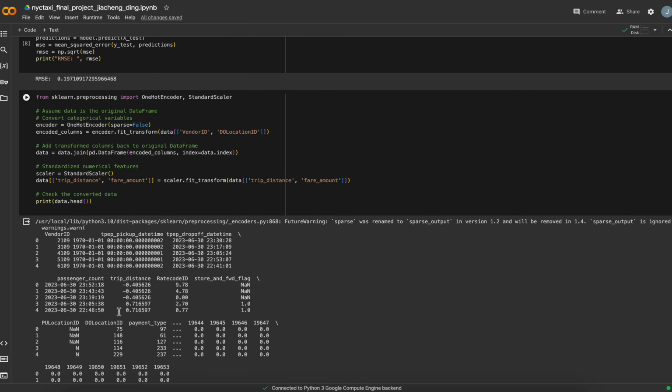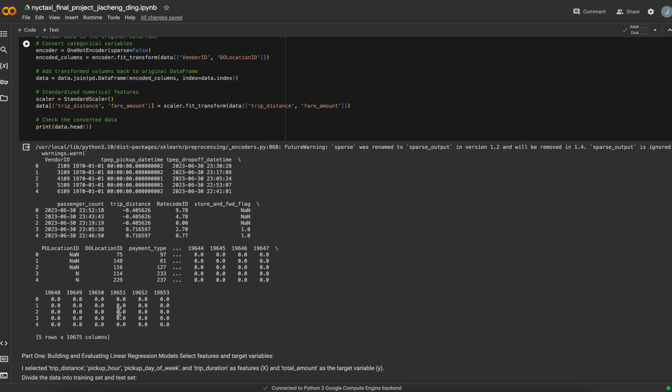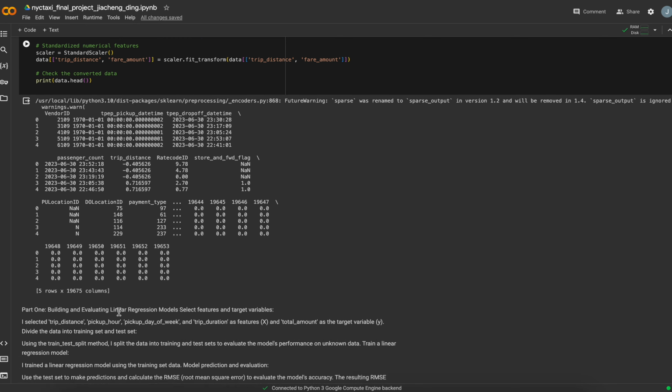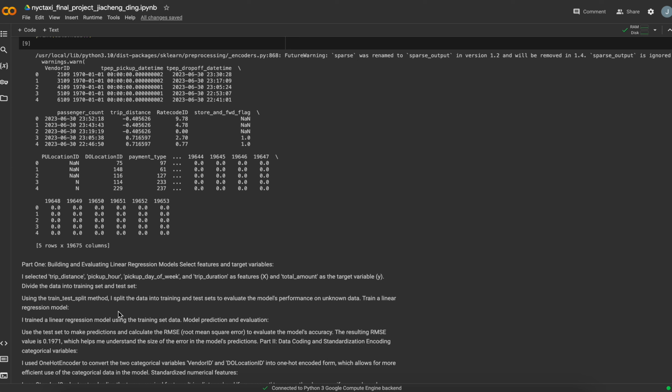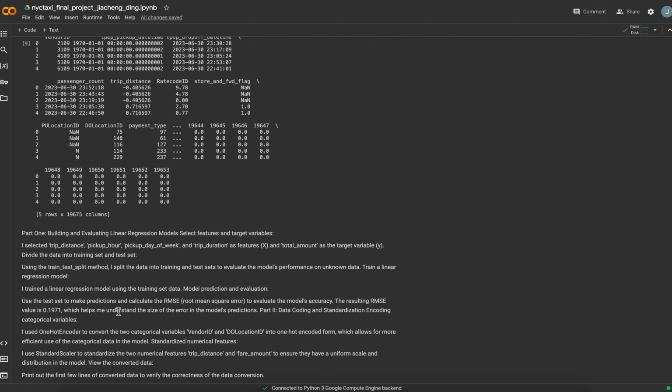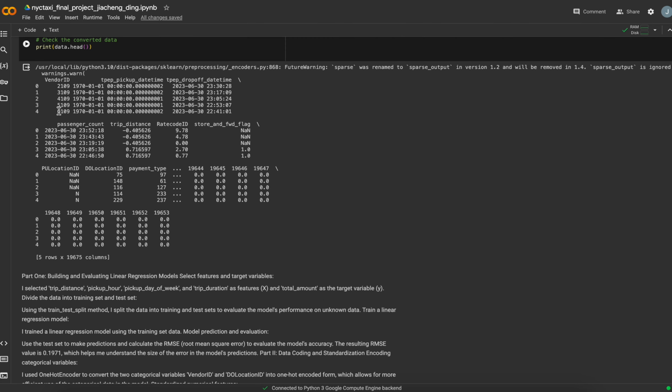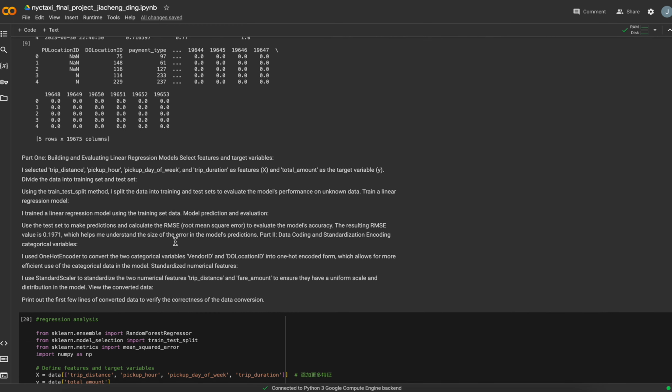And I use a standard scaler to standardize two numeric features, trip distance and fare amount, to help the model have a very standard and uniform distribution. And you can find in my code that you can always see the first 5 rows, because it's easier.